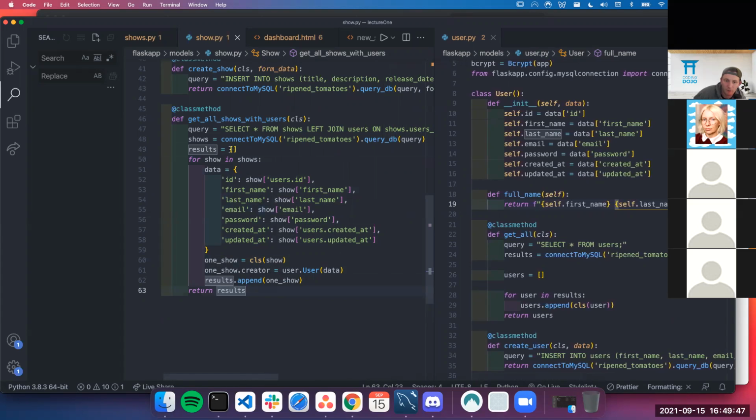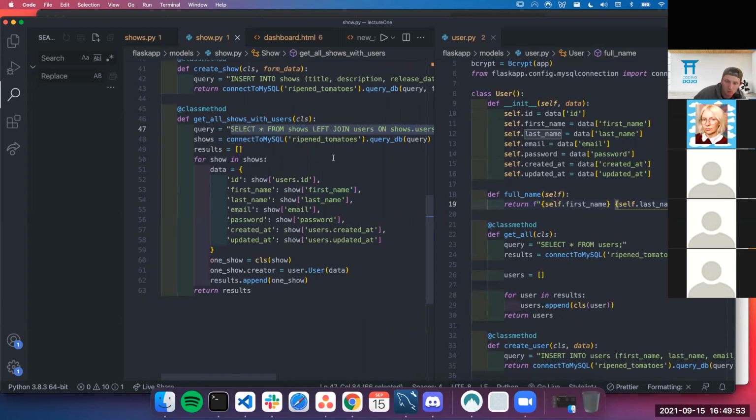You're getting the first no. Cool. If you're trying to get them all, if you do results of 0, that is the first position of the results. And because this class method is get all shows with users.